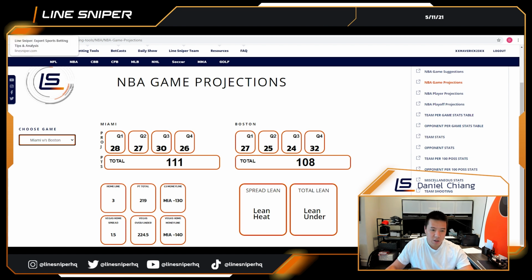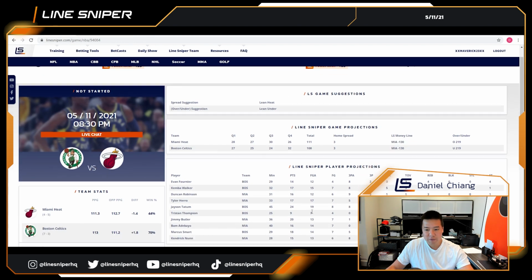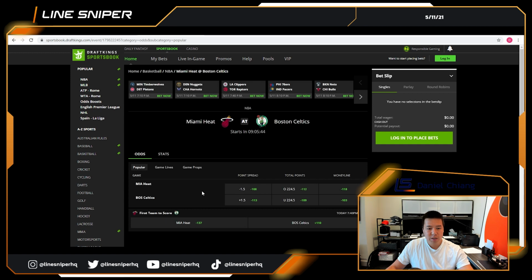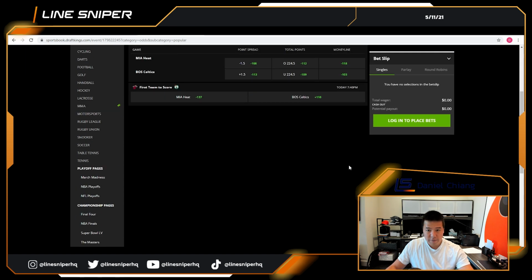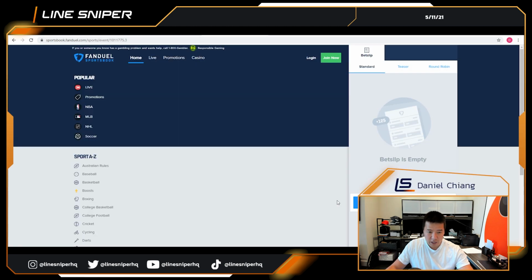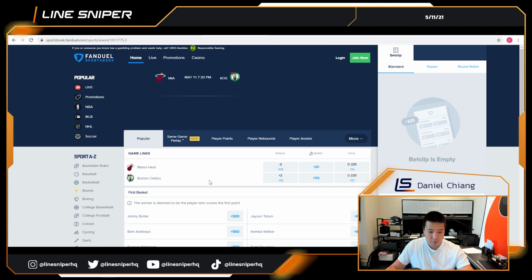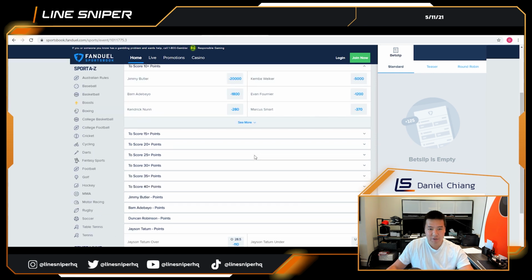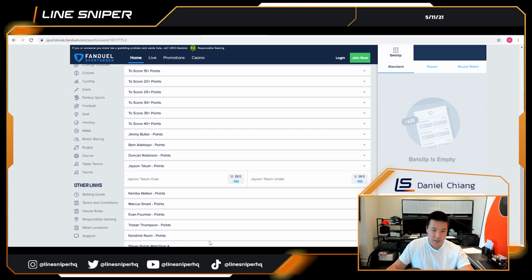Now, let's take a look at some of the player projections for the game if they're out on either of the sites and see if there's any useful information for player projections that we might think are good opportunities to bet for the game. Oftentimes, player projections are going to be a better place for you to profit relative to the game side and totals because they're typically much more inefficient. Unfortunately, at this early point in the game, you can see DraftKings, and also, we'll take a look at FanDuel, don't have player projections out right now. DraftKings doesn't. Let's take a quick look. Okay, FanDuel does have some player projections out, so we'll use FanDuel as our point of reference.